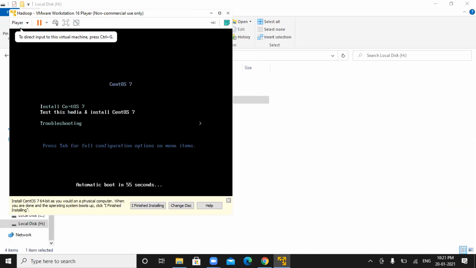Click on the screen and use the up arrow on your keyboard. Up or down arrows. Select the first option. Use the up key. Select that.